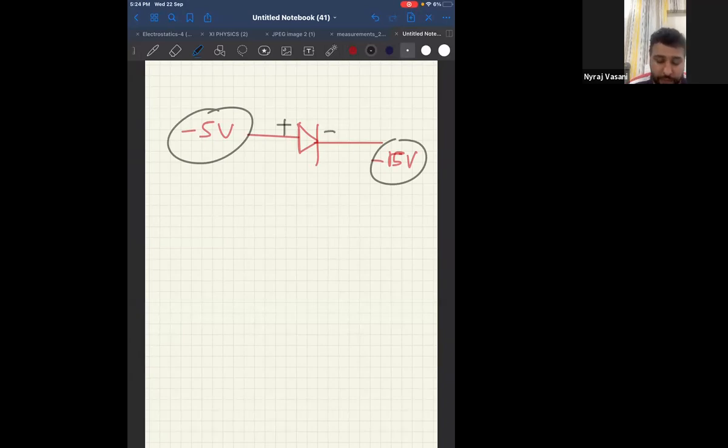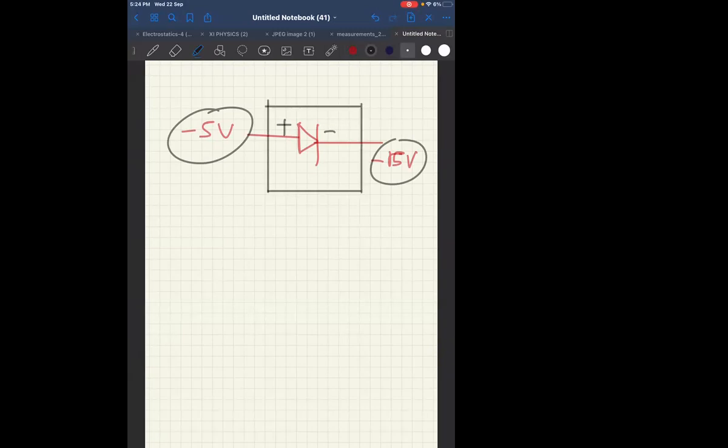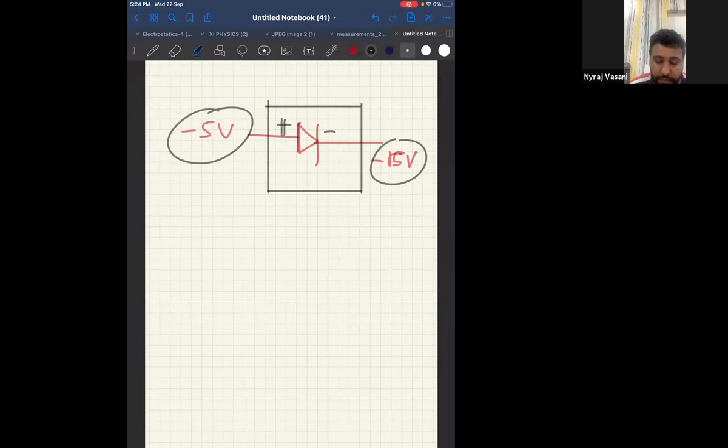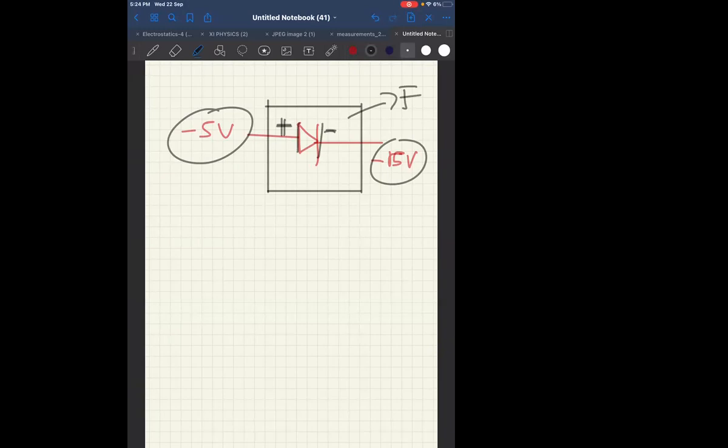Clear? Therefore, can I say here P is connected to positive, N is connected to negative. So even this is forward biased. Yes. Therefore, tell me what should be the answer?